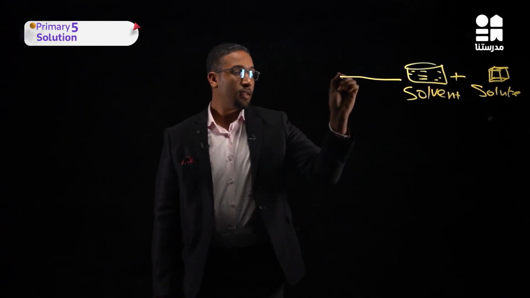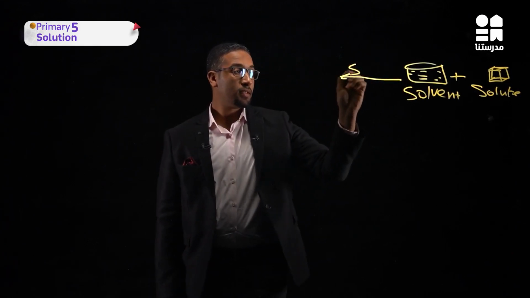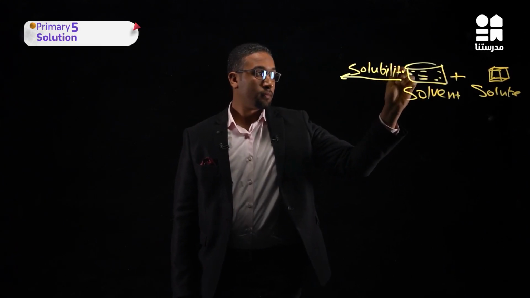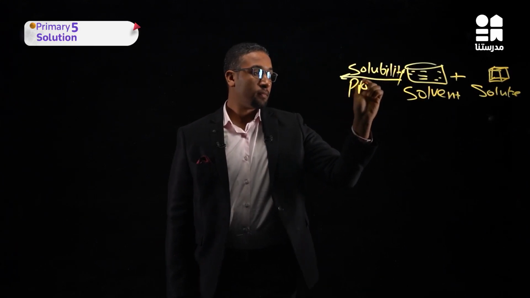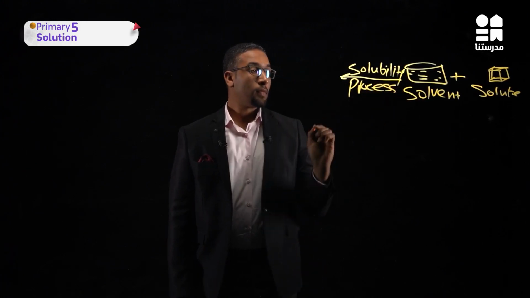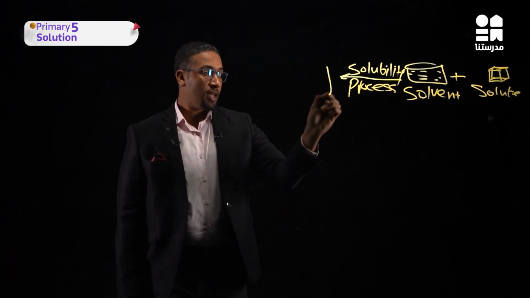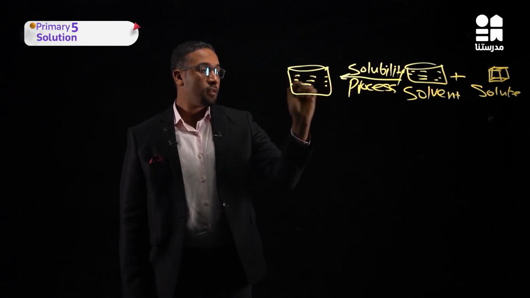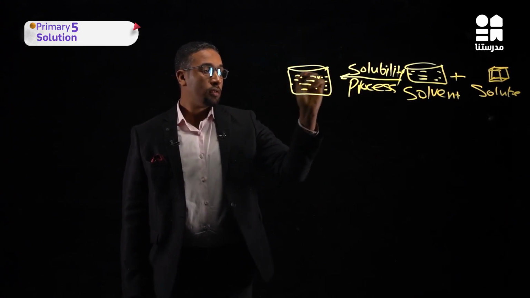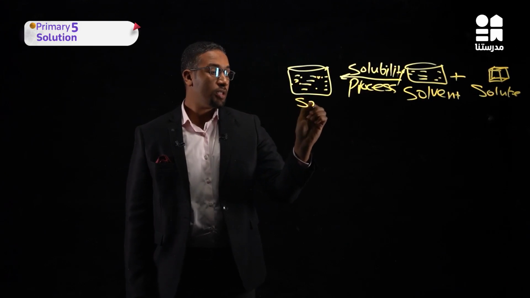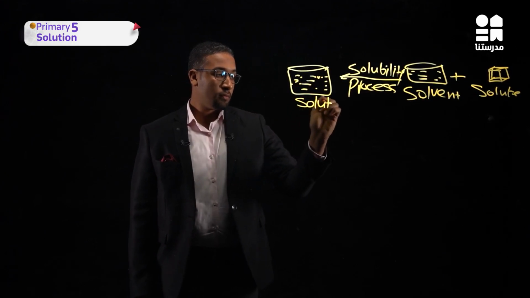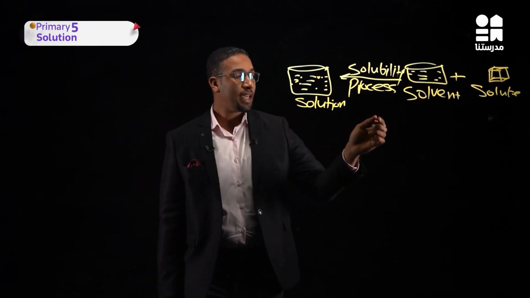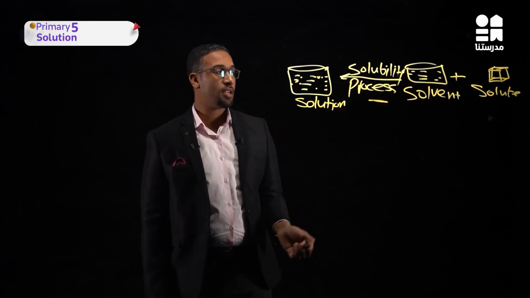Again, this is the solubility process. That gives a solution of sugar and water. This is a solution. So how can we increase this process?